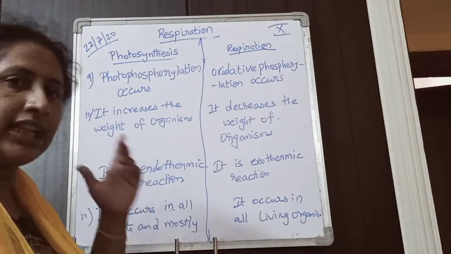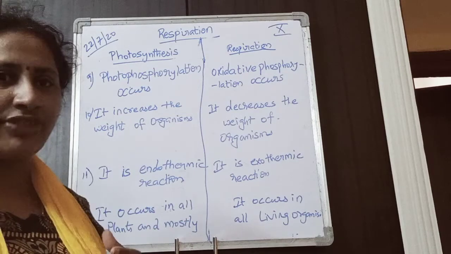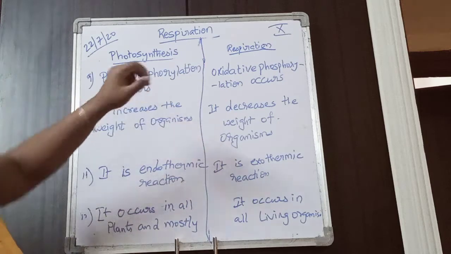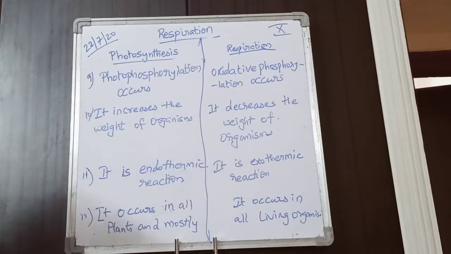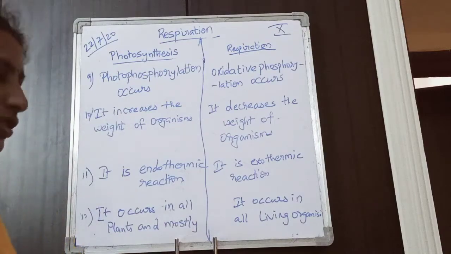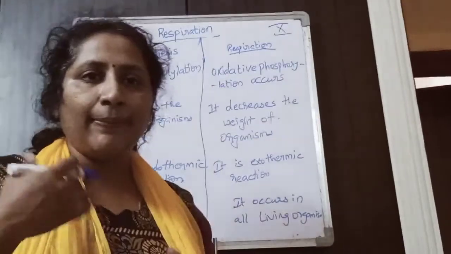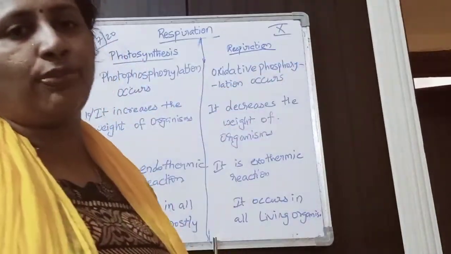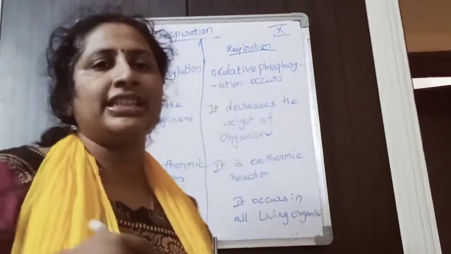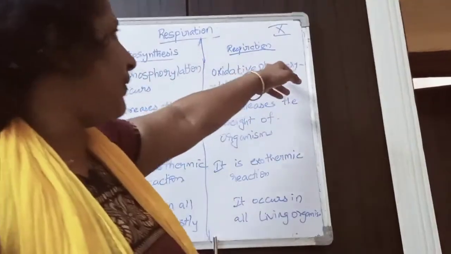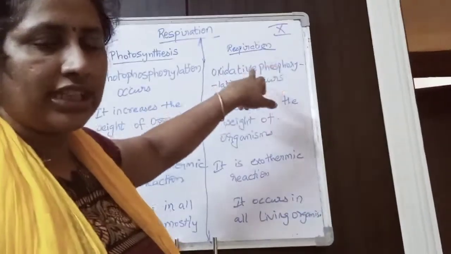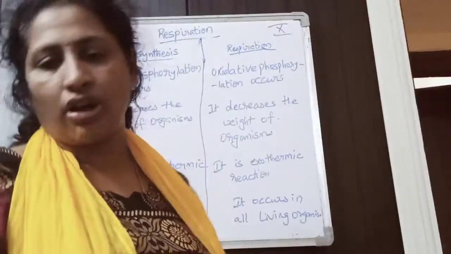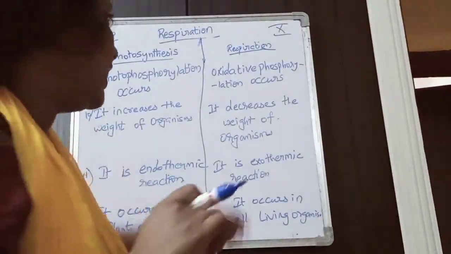Photophosphorylation occurs in photosynthesis. Phosphorylation means ATP formation, and photo means light, so ATP is formed in the presence of light. That's why it is called photophosphorylation. Whereas when ATP is formed in the presence of oxygen, it is called oxidative phosphorylation. So in the presence of oxygen, ATP is formed, and oxidative phosphorylation occurs in respiration.